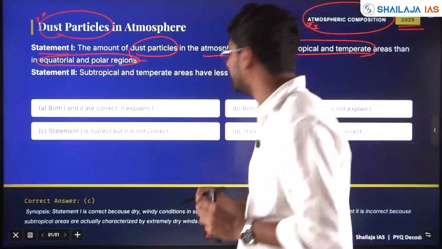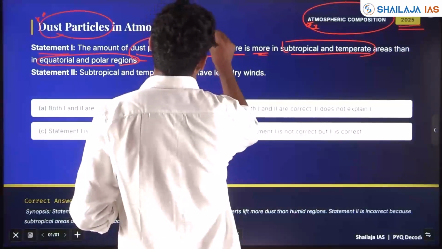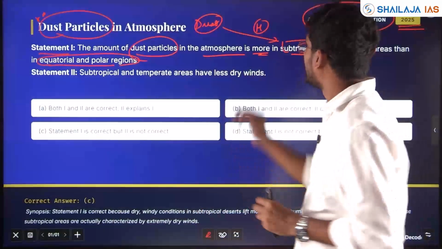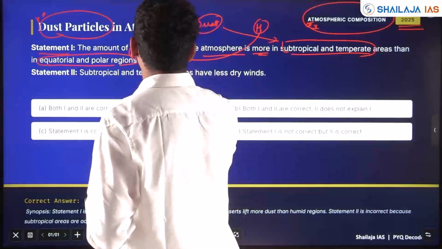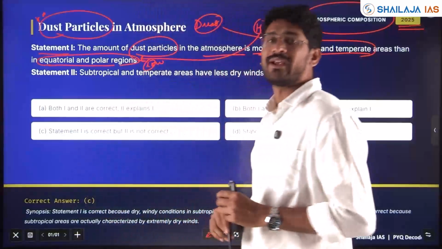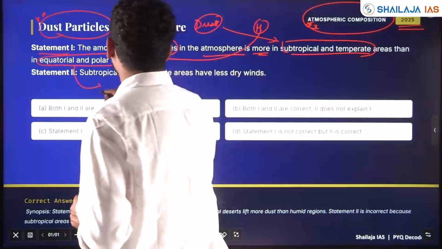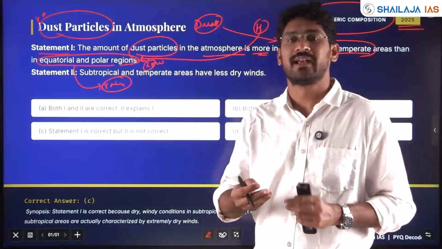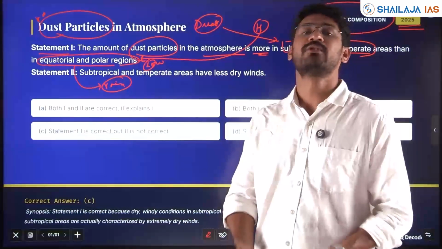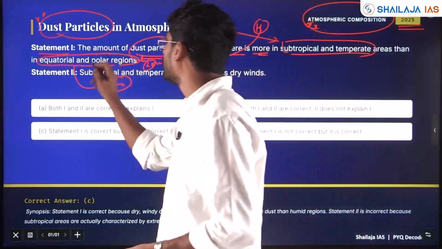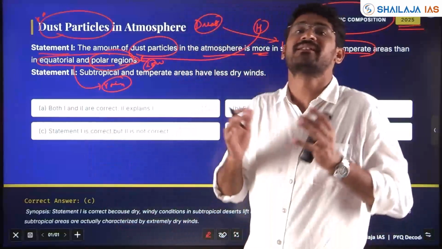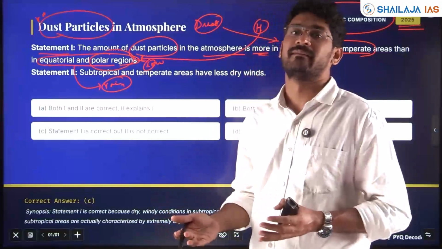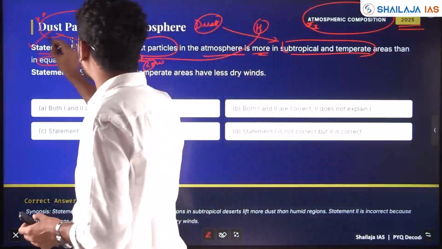Is it right? Yes. Dust particles are high in subtropical and temperate areas than equatorial, which is low, and polar regions. Why? In the equatorial region, you have continuous rainfall. So rainfall condenses on the dust particles, whatever is there, and it will bring down the amount of dust particles. And in polar regions, you have ice and there is not much weather phenomenon or atmospheric phenomenon where dust particles are created. So statement 1 is correct.